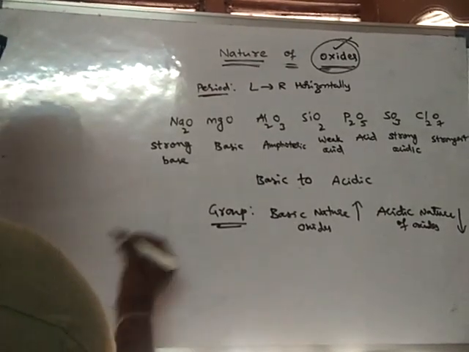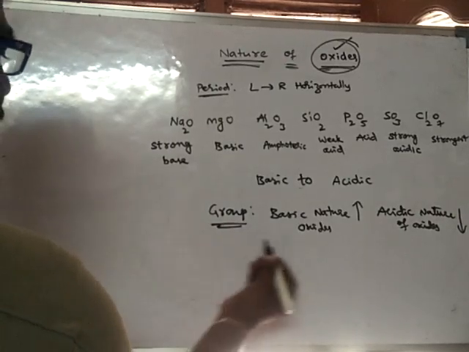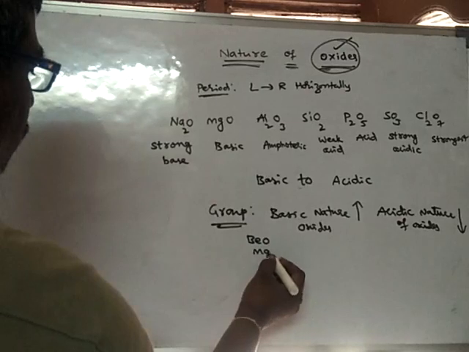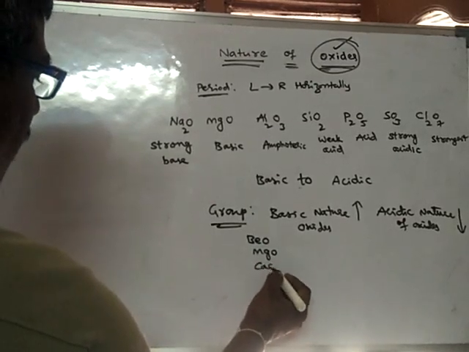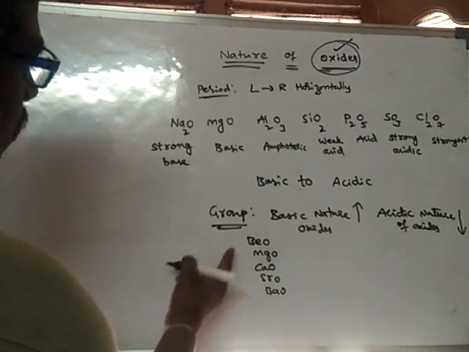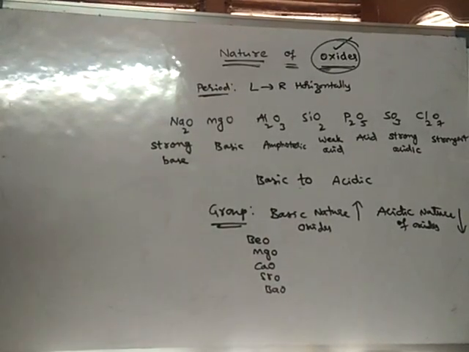For example, take second group elements like beryllium, magnesium, calcium, strontium, barium, and their oxides. These are elements belonging to the same group.